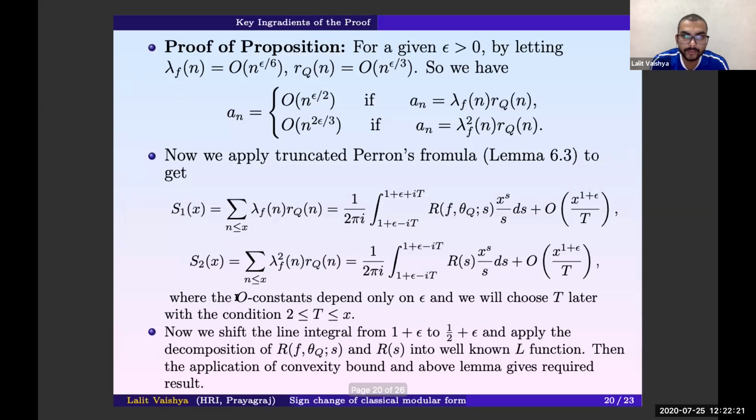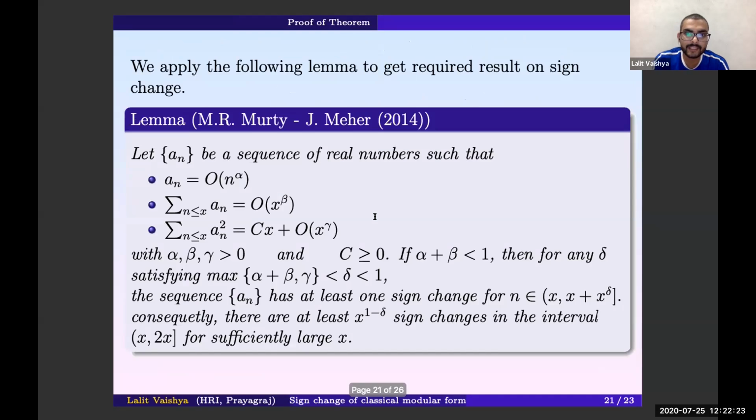To prove the results on the sign changes, we'll use this key lemma, which is due to Ramamurthy and Jaban Meher, which says that if a_n is a sequence of real numbers which satisfies the following three conditions, that a_n is big O of n to the alpha, and the partial sum of a_n for n up to x is big O of x to the power beta, and the square of the partial sum is c times x plus big O of x to the gamma.